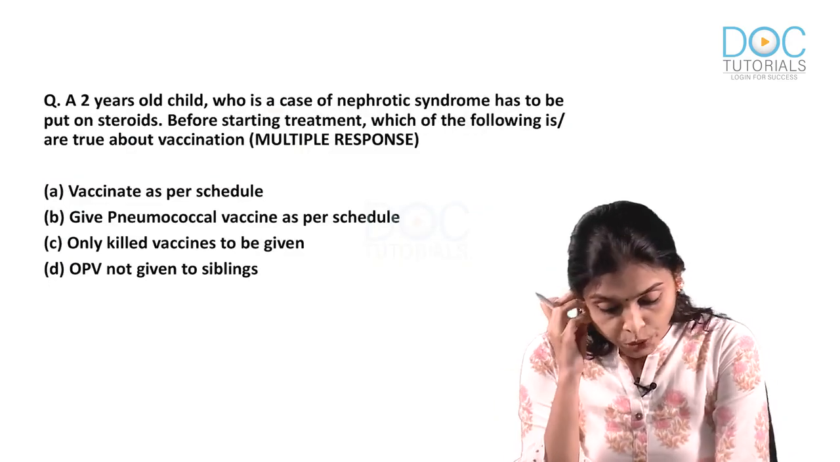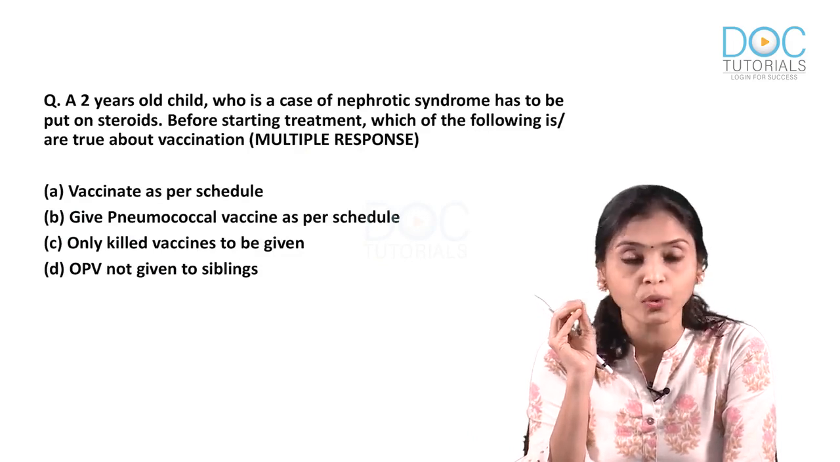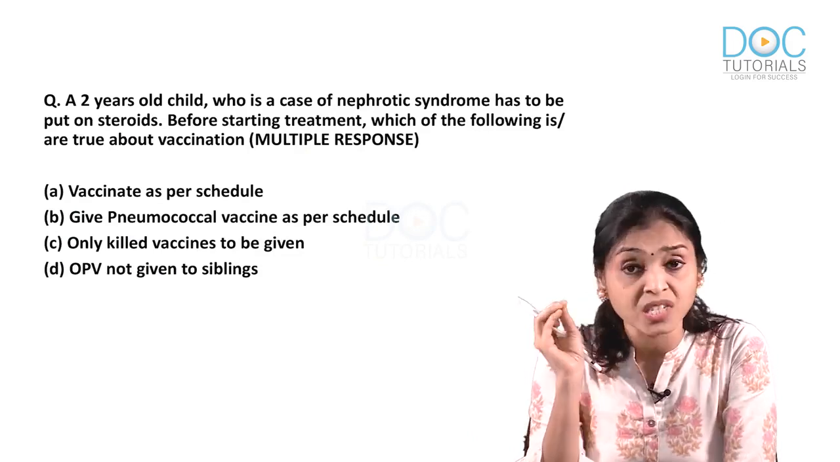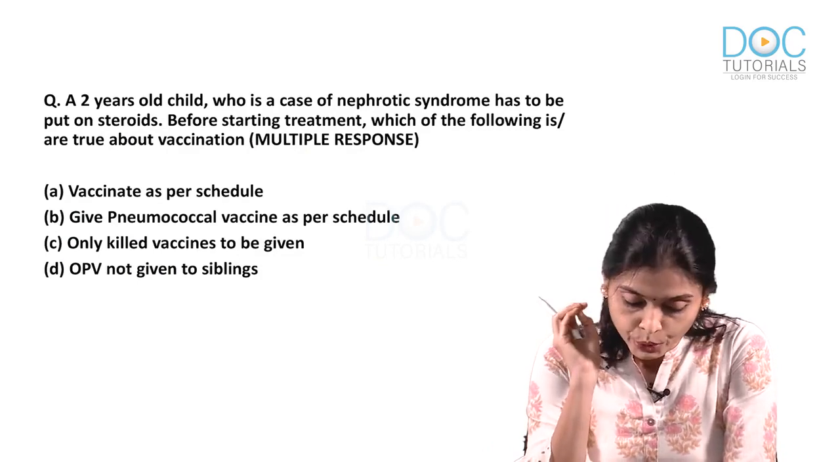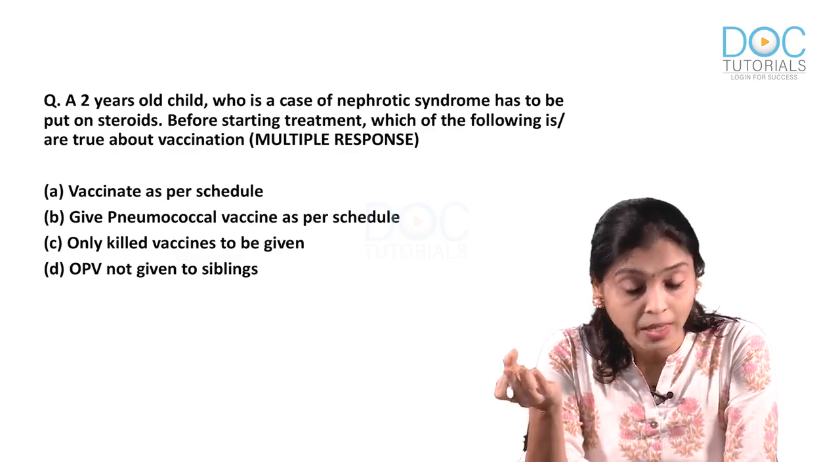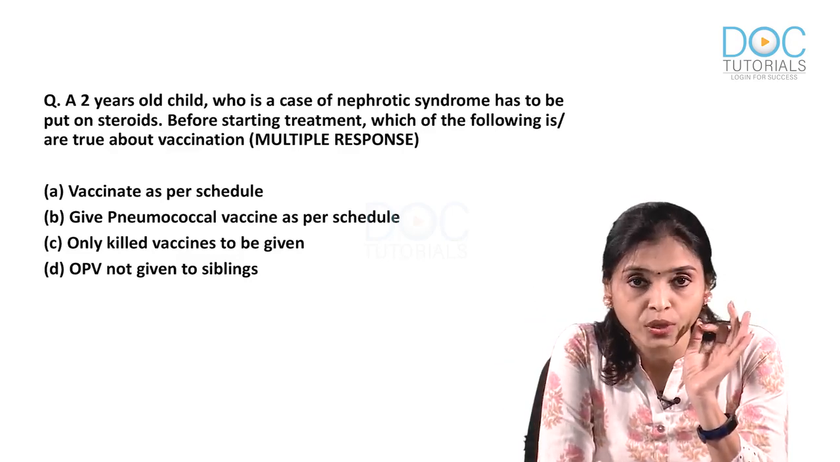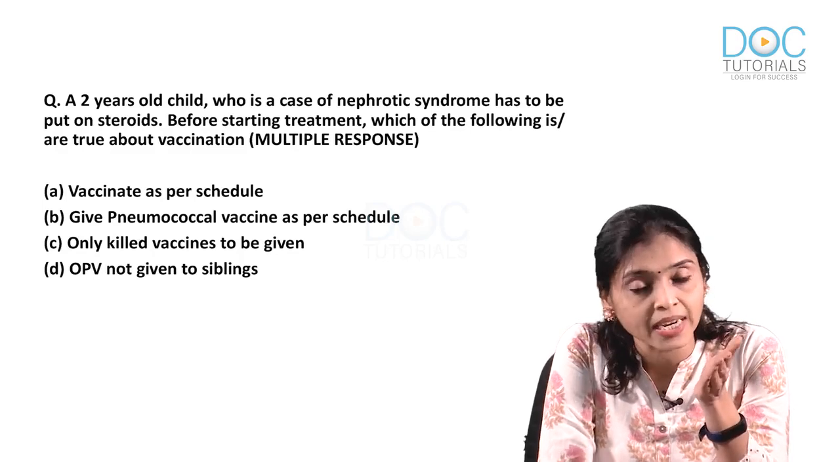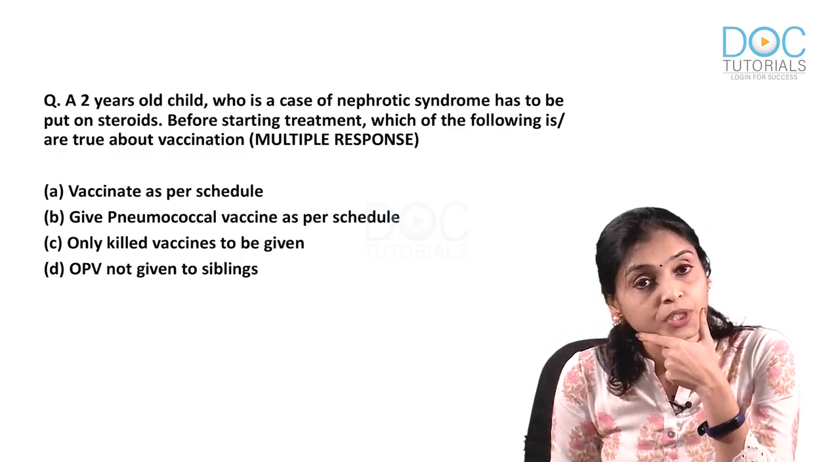Next question. A 2-year-old child who is a case of nephrotic syndrome has to be put on steroids. Before starting treatment, which of the following is or are true about vaccination? Here also multiple responses are possible. Vaccinate as per schedule. What do you think? Yes, you have to vaccinate as per schedule. Give pneumococcal vaccine as per schedule.